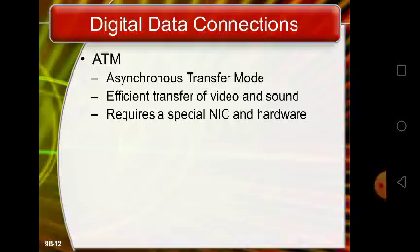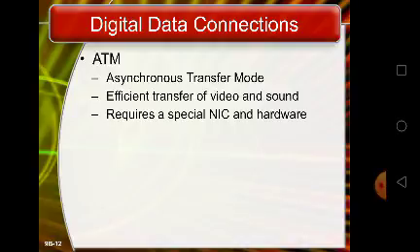However, these types of services are not always well suited for transmitting live video and sound. As a result, communications companies offer a service called ATM, which stands for Asynchronous Transfer Mode.